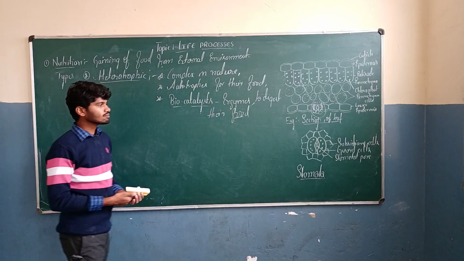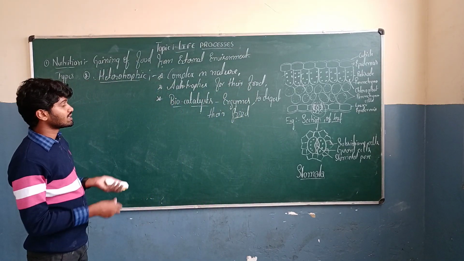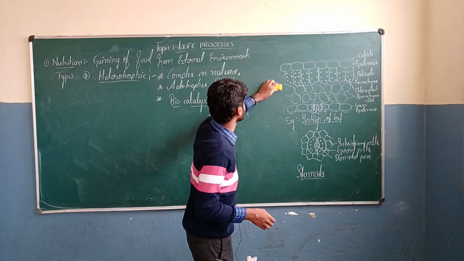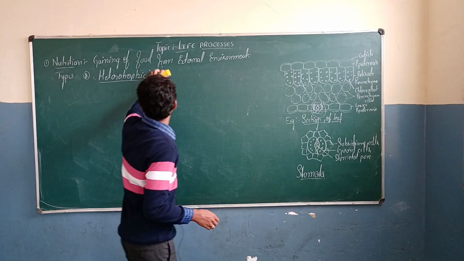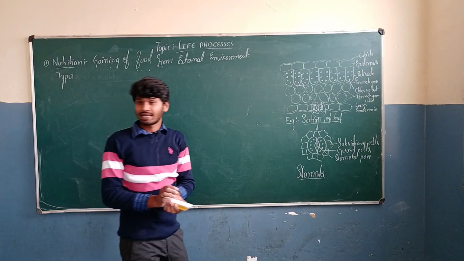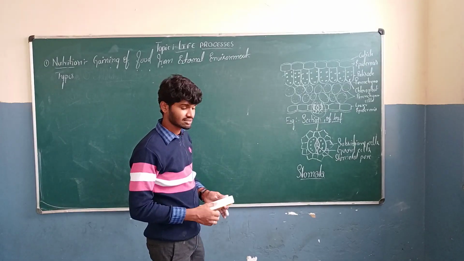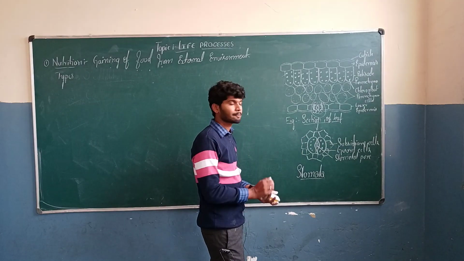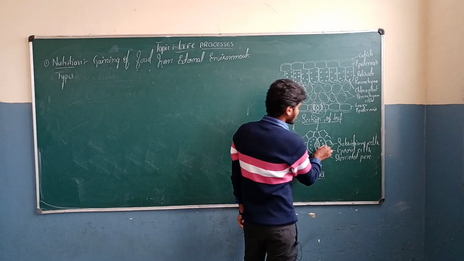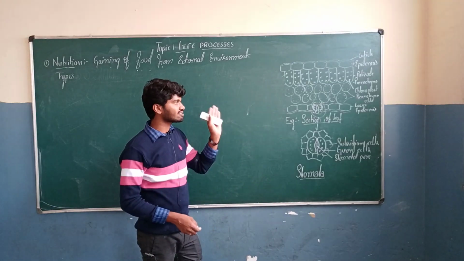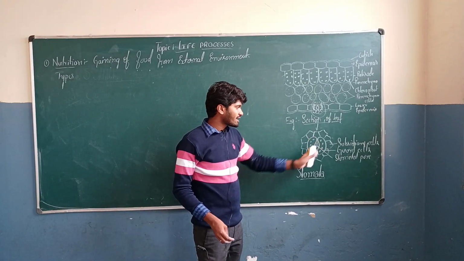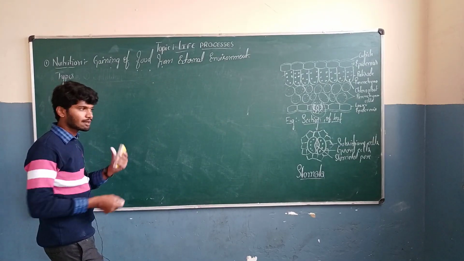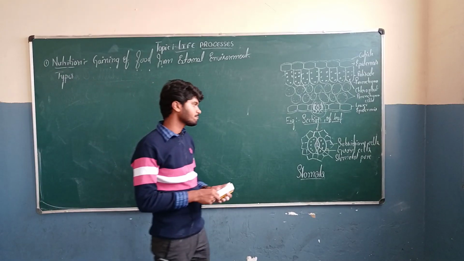After this we have to discuss how the carbon dioxide is gained by green plants during photosynthesis. In green plants, they have specialized structures called stomata. These stomata are usually bean-shaped structures which are present in the leaf. These stomata consist of guard cells. Guard cells are also bean-shaped cells that help in opening and closing of stomata.